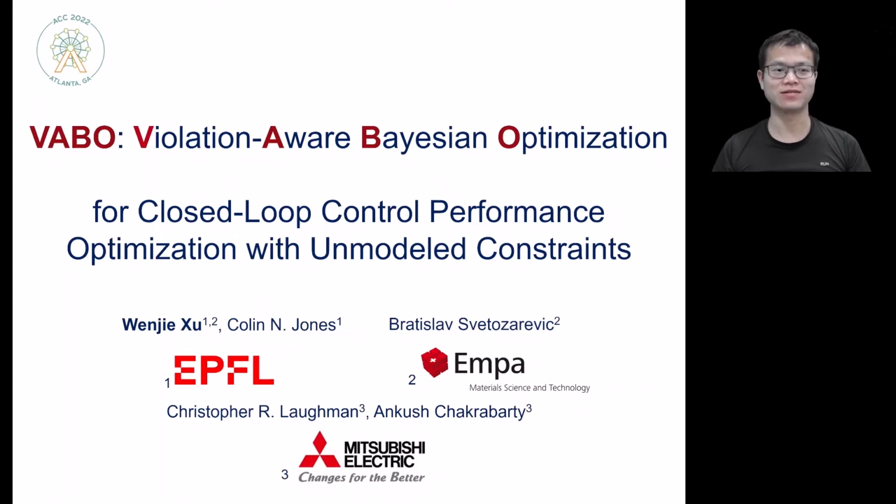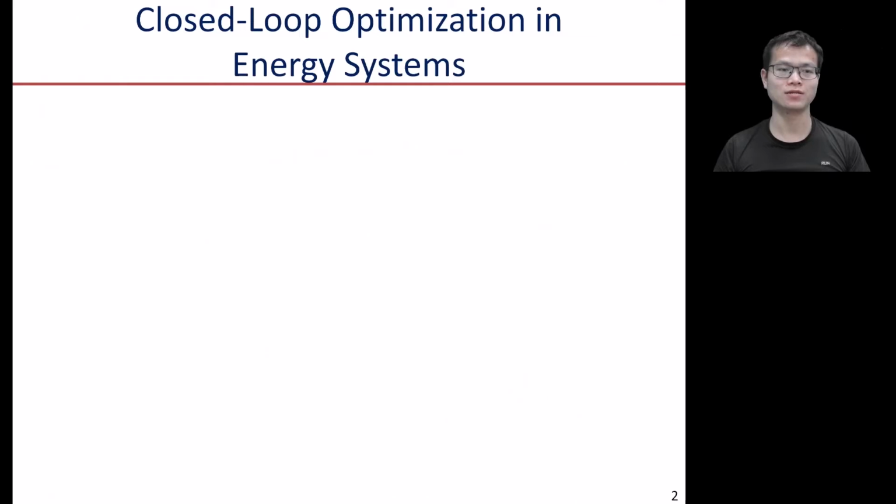Today I'm going to talk about VABO, violation-aware Bayesian optimization for closed-loop control performance optimization with unmodeled constraints. This is joint work with my advisors from EPFL and EMPA, and our colleagues from Mitsubishi Electric Research Laboratories.